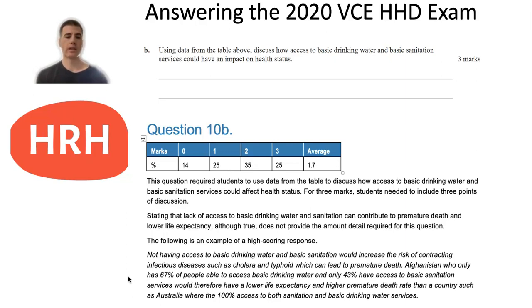Afghanistan, who only has 67% of people with access to basic drinking water and 43% of access to basic sanitation services, will therefore have a lower life expectancy and a higher premature death rate than a country such as Australia, where 100% access to both sanitation and basic drinking water services. So you can see there they've used that data that really stood out and linked that into examples of conditions and premature death, and then life expectancy. So that would have been a response that would have achieved you 4 marks.